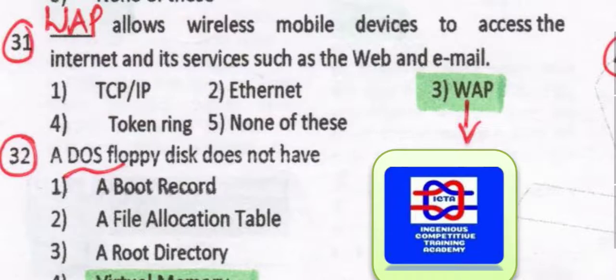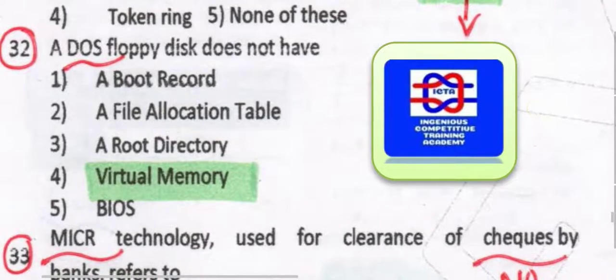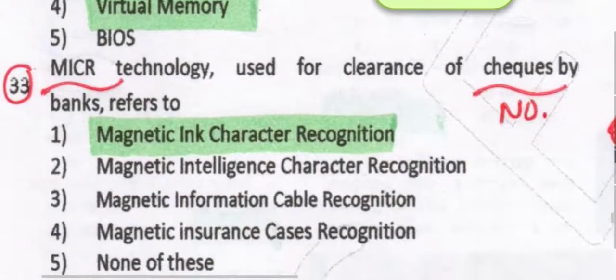WAP allows wireless mobile devices to access the internet and its services such as web and electronic mail. That is exactly the function of WAP. The rest are TCP, transmission control protocol, and internet protocol. Ethernet is just cable. DOS, the disk operating system, the floppy disk doesn't have virtual memory.